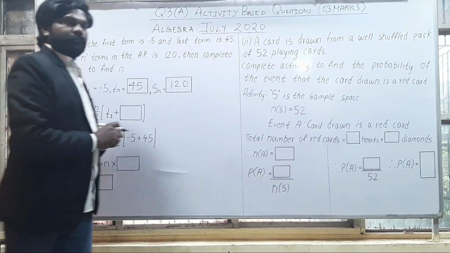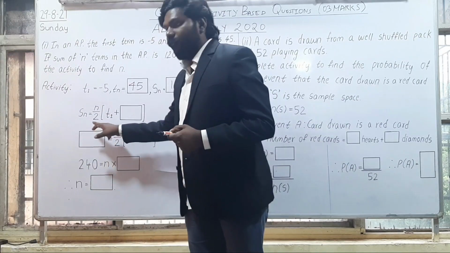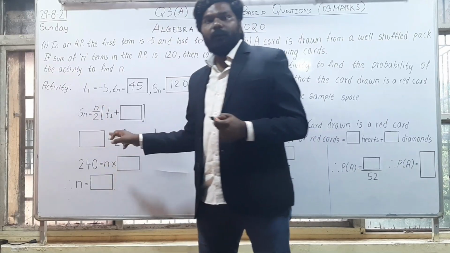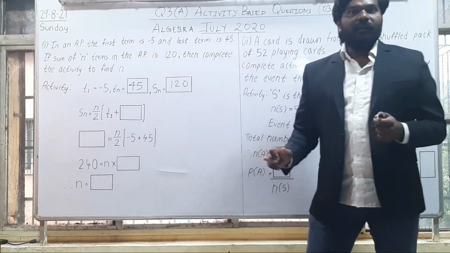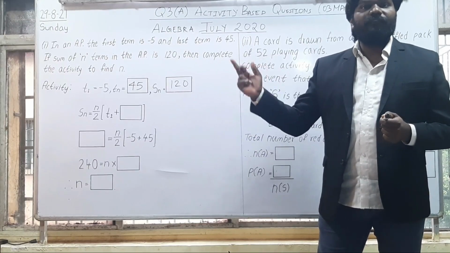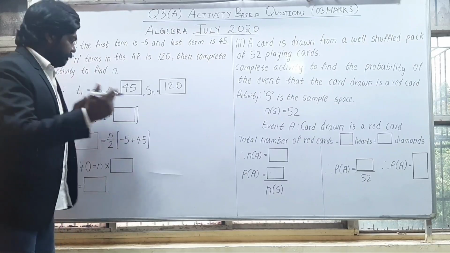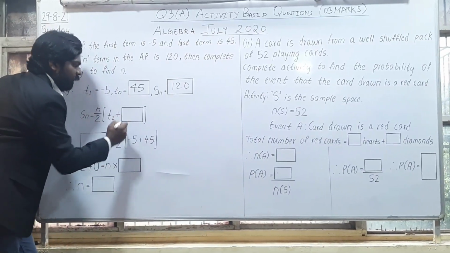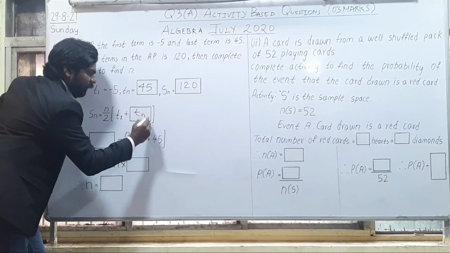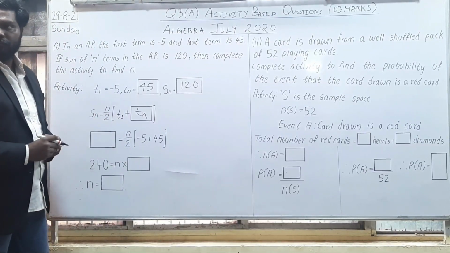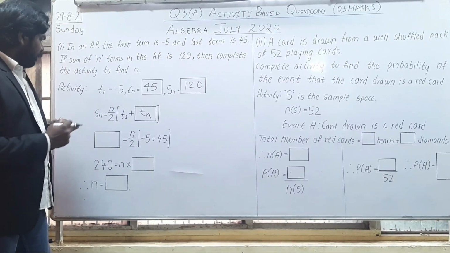Now this is the formula. S of n is given by n by 2 bracket open, that is T1 plus, in that box what do I write? T of n, that is my last term. First term plus last term, that is T of n. So this is my formula. Okay, now let us see the next box.